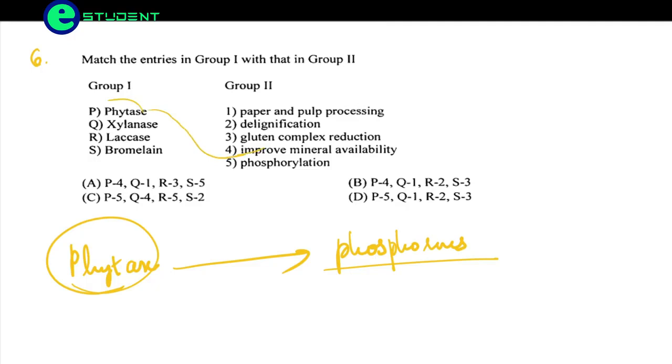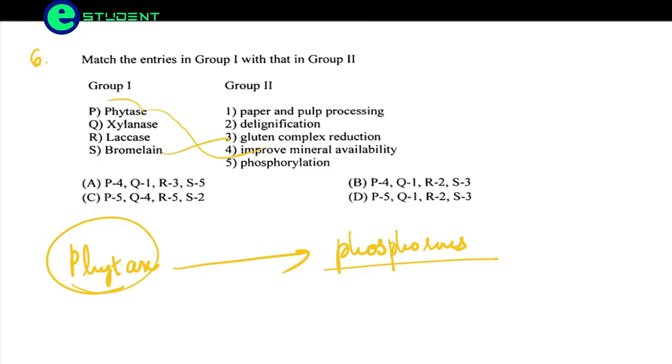Now let us see bromelain. What is it? Bromelains are enzymes found in the fruits and stem of the pineapple plant. These are usually responsible for gluten reduction. When there is a gluten complex, it breaks down the gluten complex. So bromelain is gluten complex reduction.